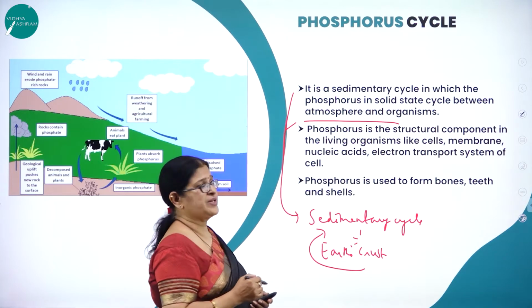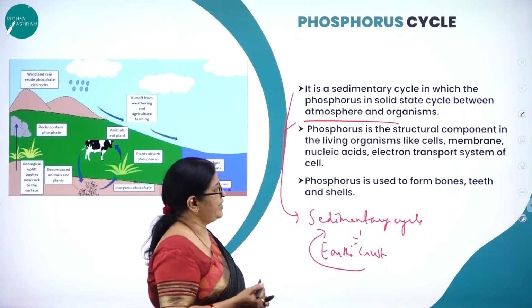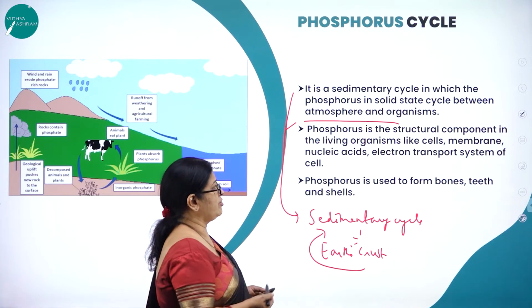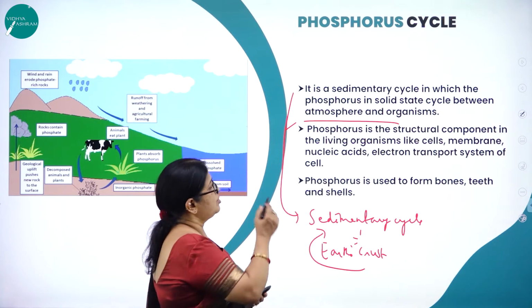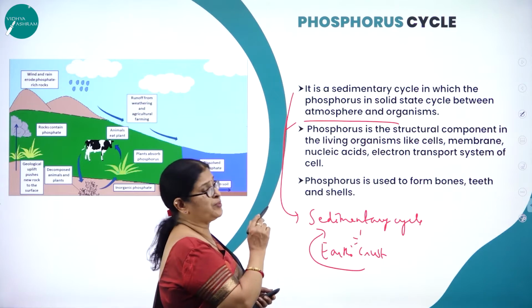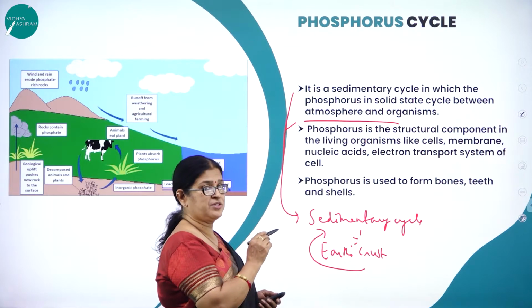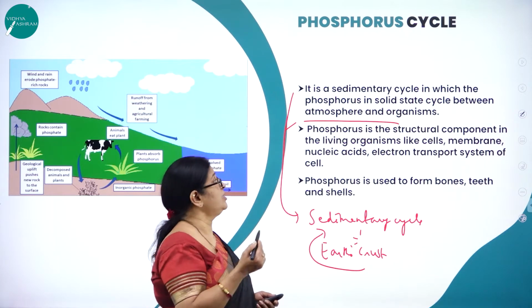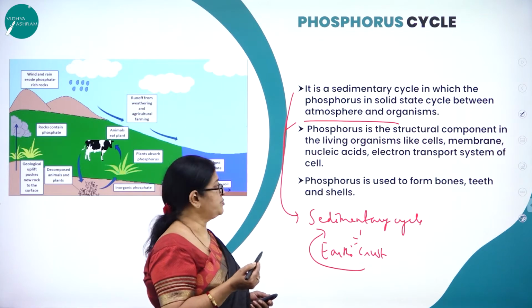And here phosphorus, as I said, is the structural component of living organisms, be it the cell membrane, nucleic acids, and even the electron transport system of the cell, even for the synthesis of ATP. So phosphorus is a very important structural component of living organisms, like for the formation of cell membrane and nucleic acid. One of the very important components of nucleic acid is what? Phosphoric acid. Then electron transport system.